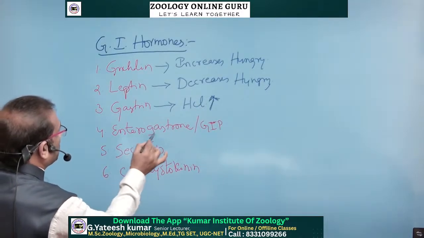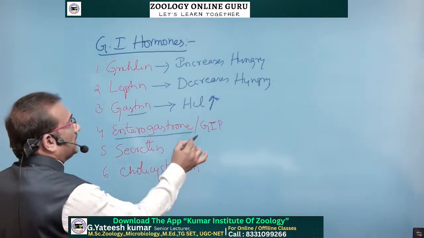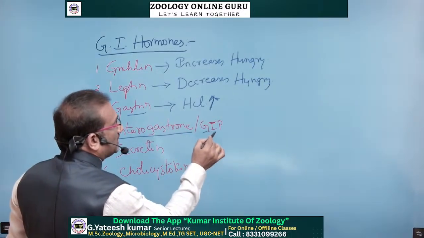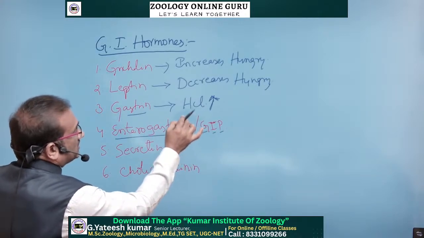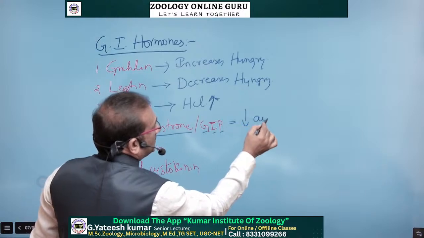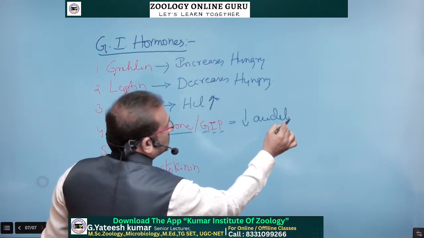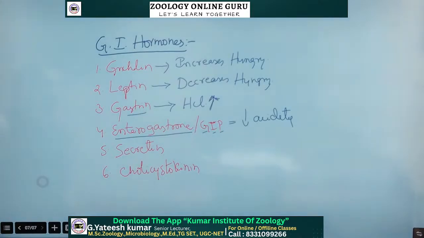And enterogastrone is the opposite of gastrin. Enterogastrone, the gastric inhibitory peptide, is a peptide hormone. Gastric here means HCl, so it decreases the acidity of the stomach.